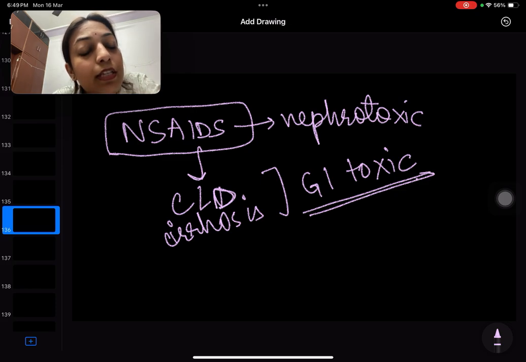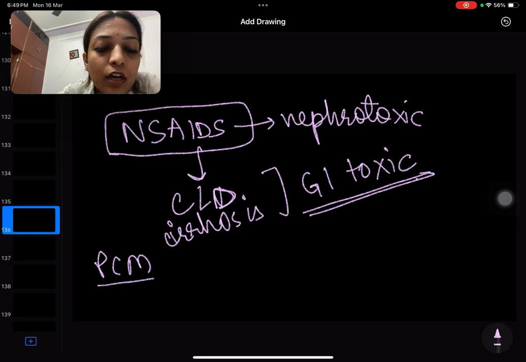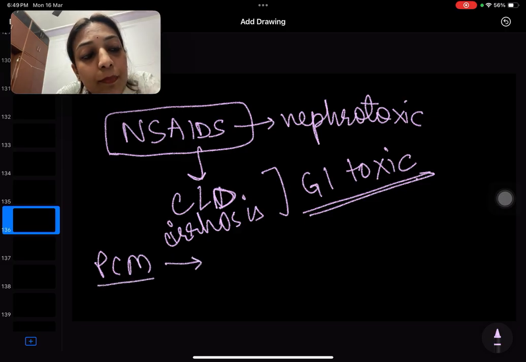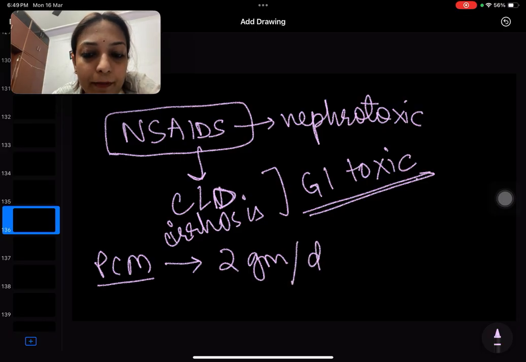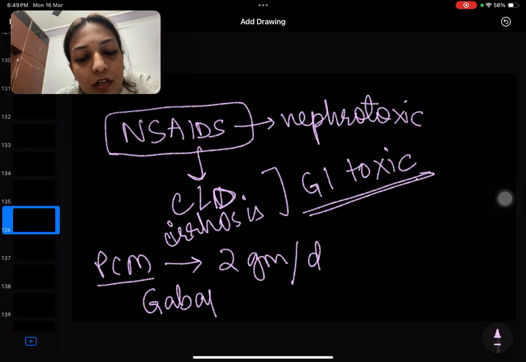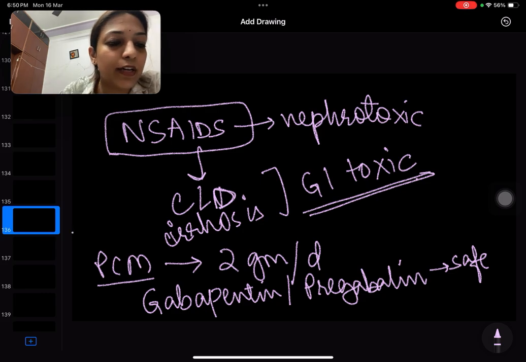So if a patient presents with pain, what do we give? First of all, we give paracetamol, our favorite. For other patients, the maximum dose goes up to 4 grams, but for liver patients, the maximum dose goes up to 2 grams per day, right? Then, talking about gabapentin, pregabalin, these are also safe. So if you are suspecting some neuropathic pain, you can give them at the standard dose, right?